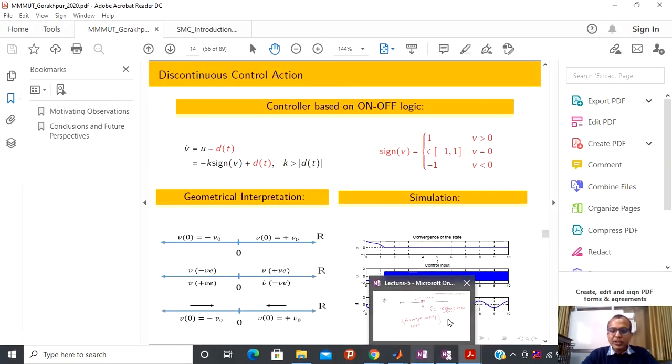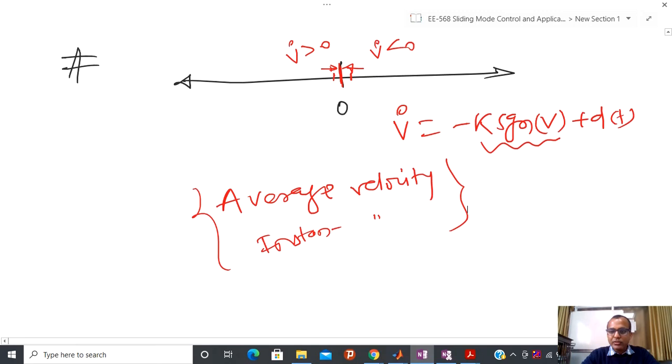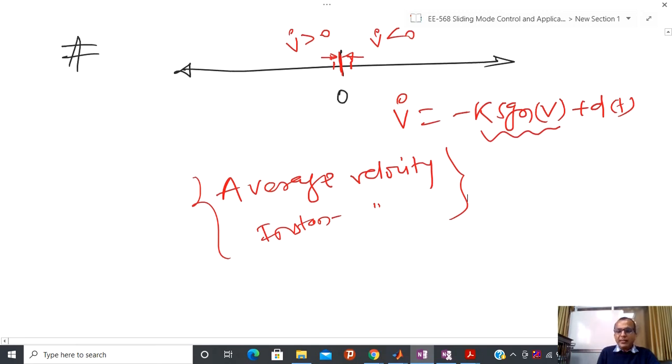So perhaps you might have understood the situation. What I am telling is that I am at this equilibrium point, but what happens is that my instantaneous velocity is non-zero, and the average is 0. Why is the average 0? Because we are not going to move from this point.